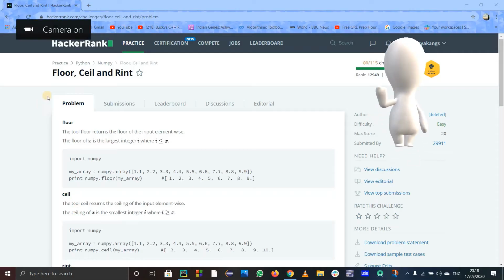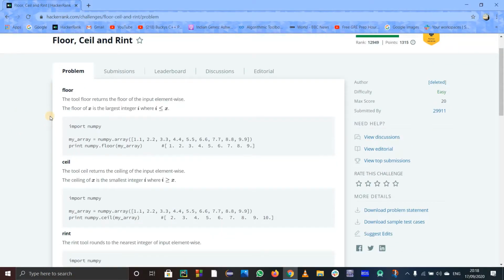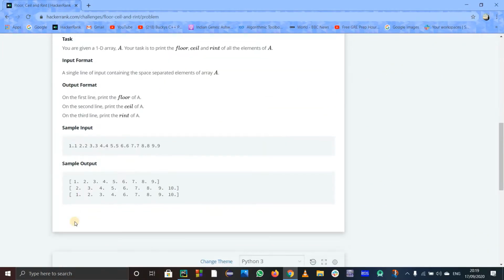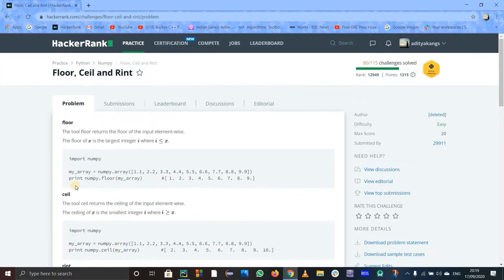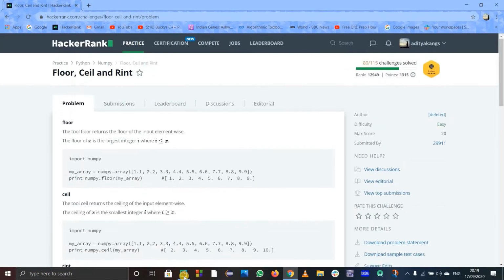So guys, hello and welcome to this problem in HackerRank called floor, ceil and rint. This problem is nothing, we just have to use floor, ceil and rint. But most of you have come here because you are getting an error. I'm sure you know how to use these functions, so without wasting much time, let us see what that error is and let us deal with it.